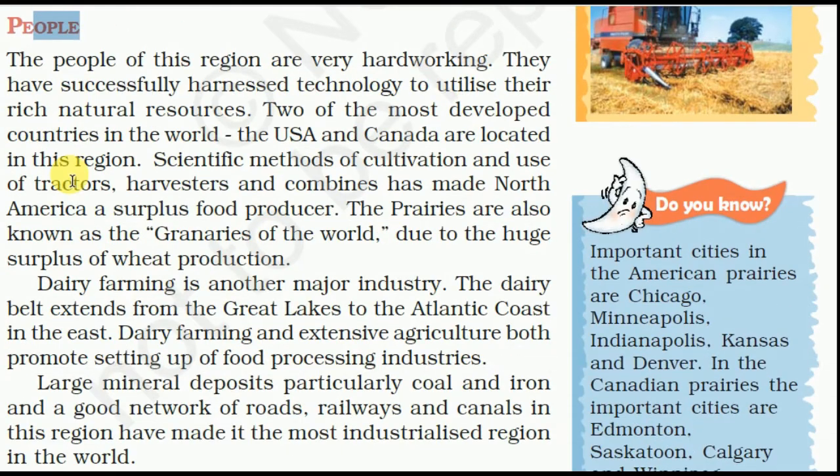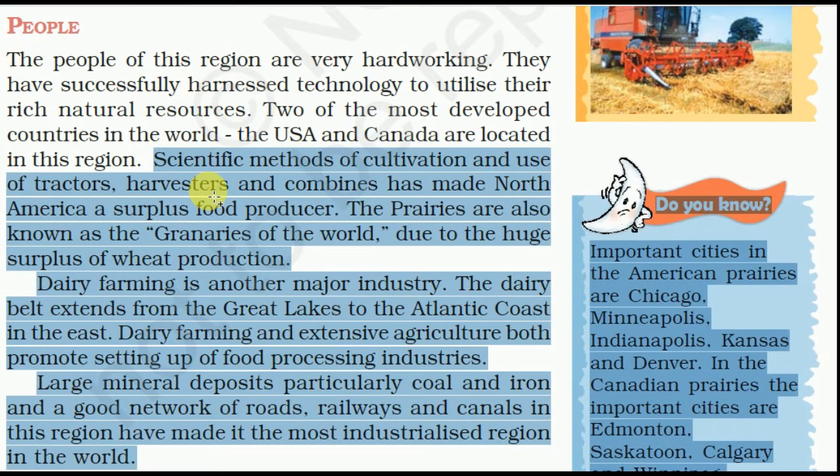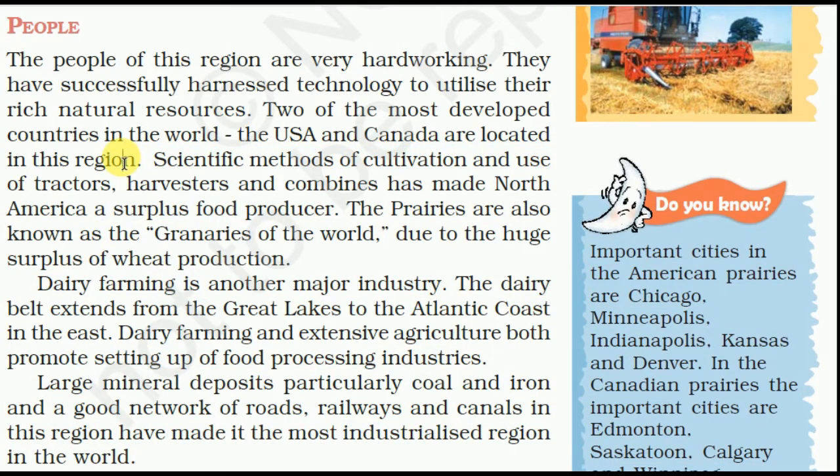The people of this region are very hardworking. They have successfully harnessed technology to utilize their rich natural resources. Two of the most developed countries in the world, the US and Canada, are located in this region. Scientific methods of cultivation and the use of tractors, harvesters, and combine machines have made North America a surplus food producer. The prairies are also known as the granaries of the world due to the huge surplus of wheat production. Dairy farming is another major industry.